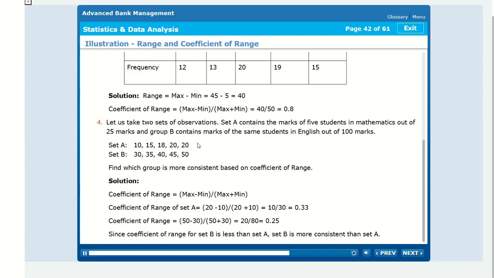Solution. Coefficient of range equal to maximum minus minimum by maximum plus minimum. Coefficient of range of set A equal to 20 minus 10 by 20 plus 10 equal to 10 by 30 equal to 0.33. Coefficient of range of set B equal to 50 minus 30 by 50 plus 30 equal to 20 by 80 equal to 0.25. Since coefficient of range for set B is less than set A, set B is more consistent than set A.